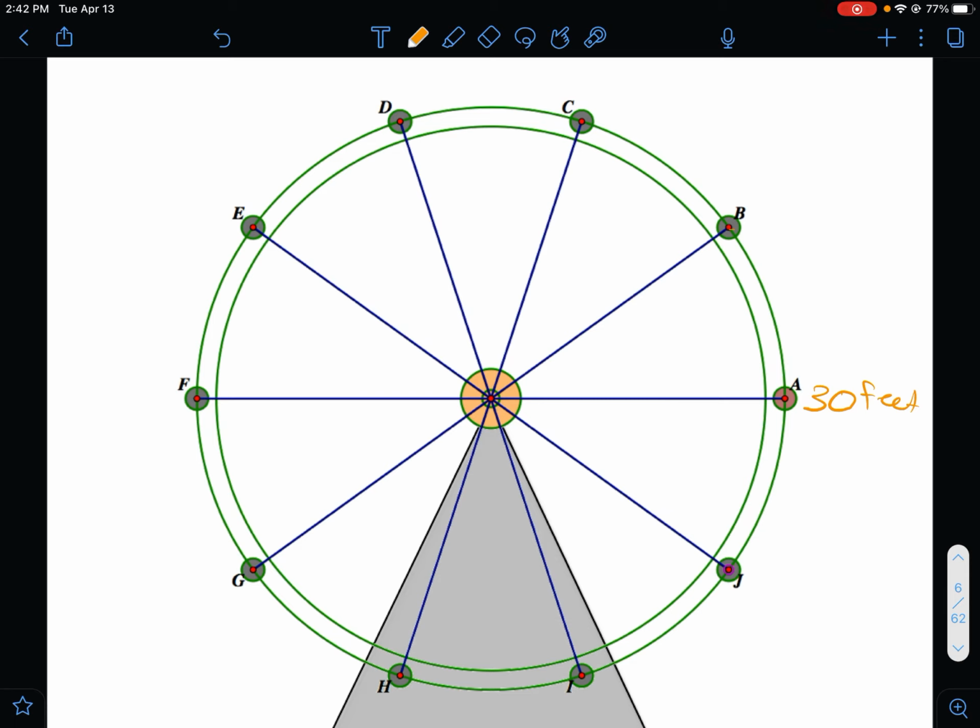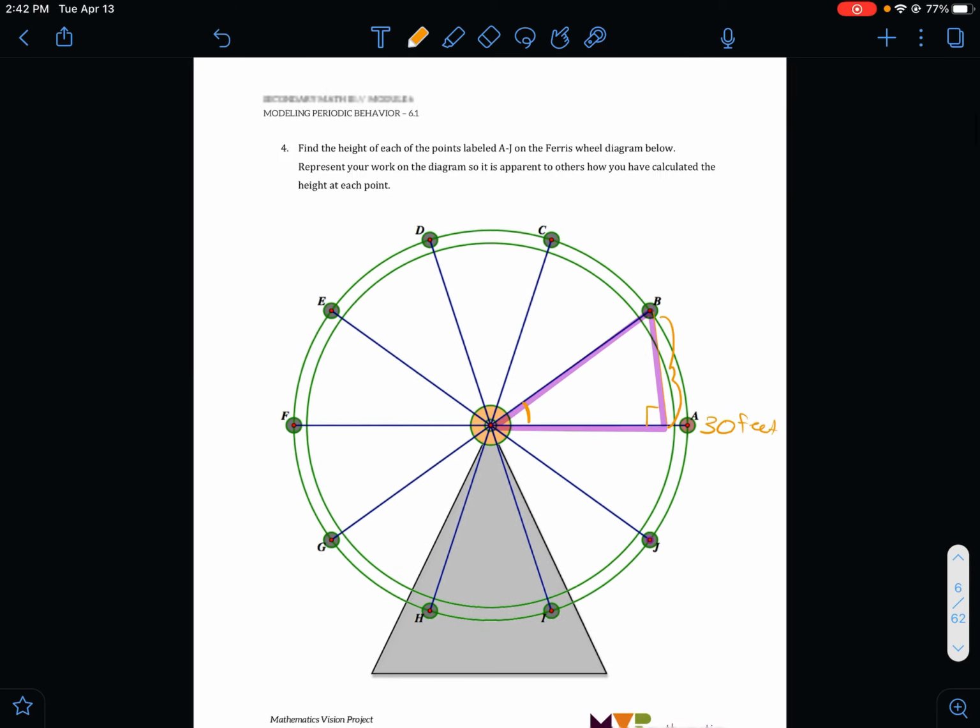Now, what we can do is we can draw in a right triangle. So we've got a triangle like this, all right? Basically, this height here is going to tell us how much to add to the 30, right? Now, we need to figure out what this angle is, all right?